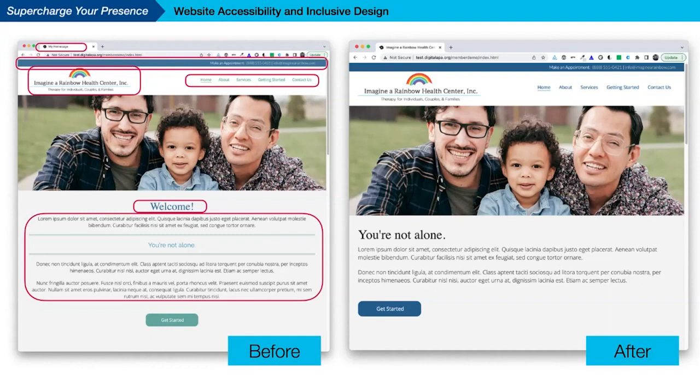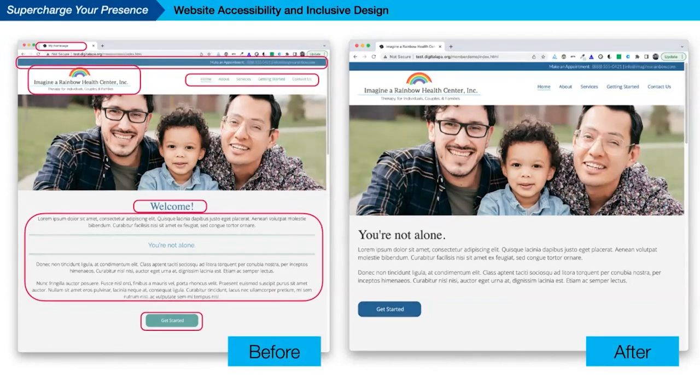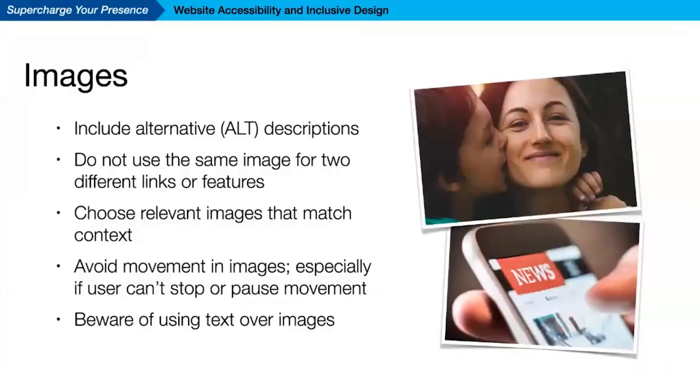So in the case here, I have literally just changed welcome to "you are not alone." And then you've got your text, and I abbreviated the text a bit. And we made the button darker, and we left aligned it just for ease of reading. Now let's recap the different areas that we touched on today.